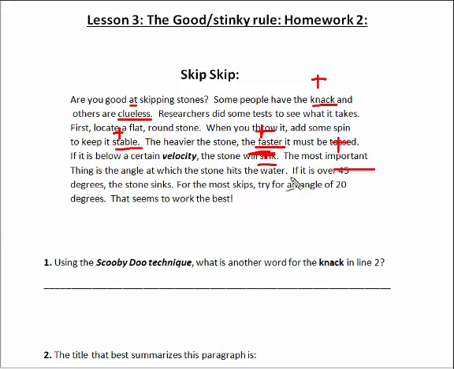The angle of the stone hits the water. If it's over 45 degrees, stone sinks. Sinks once again is negative. Most skips, that's positive. This seems to work the best. That's positive as well. Any one of these possible choices here, as long as you have the right tone on that, is going to get you the correct answer to the problem. Let's go ahead and take a look at the next problem. We'll scroll on back down.